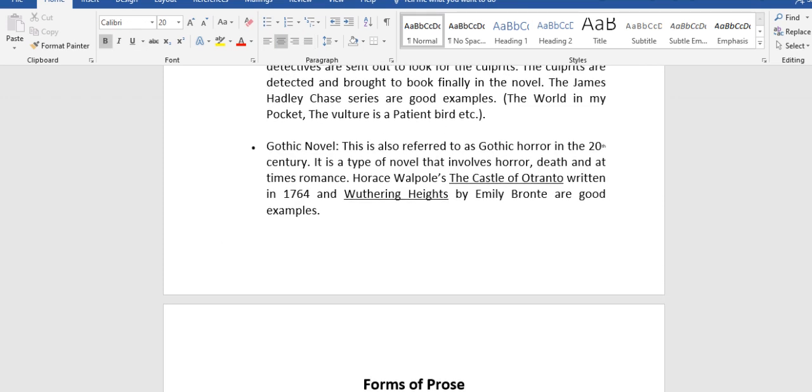The last but not the least is Gothic novel. This is also referred to as Gothic horror in the 20th century. It is a type of novel that involves horror, death, and at times romance.